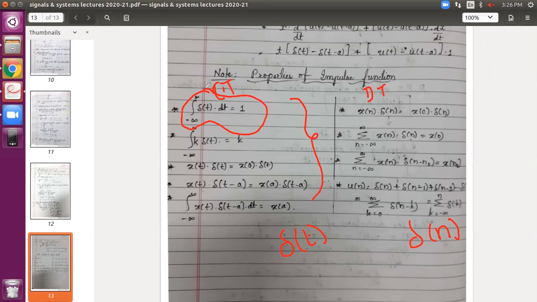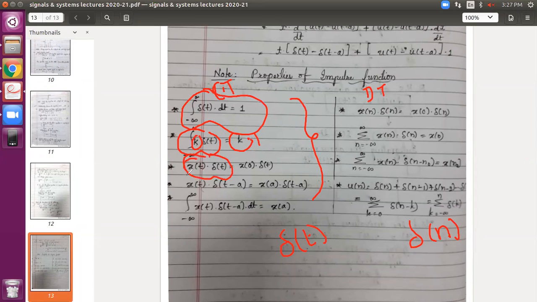While defining the impulse signal, we defined the area under the curve for the impulse signal as equal to 1. If I multiply with some constant k, I will get k into 1.